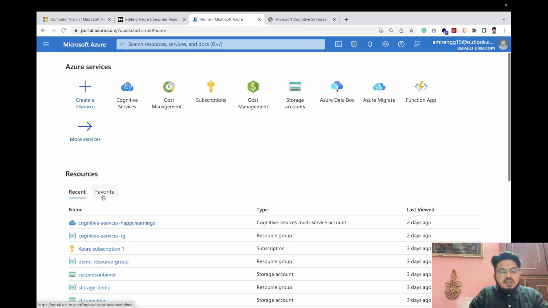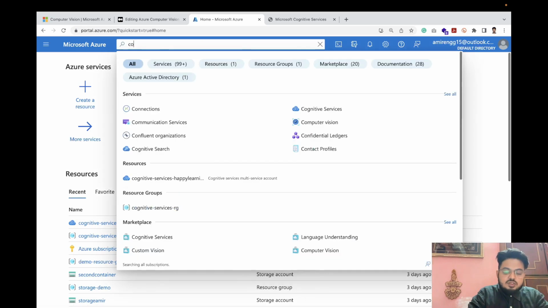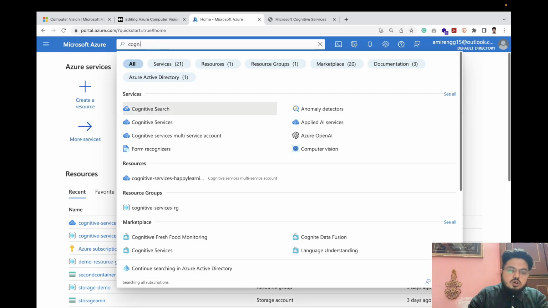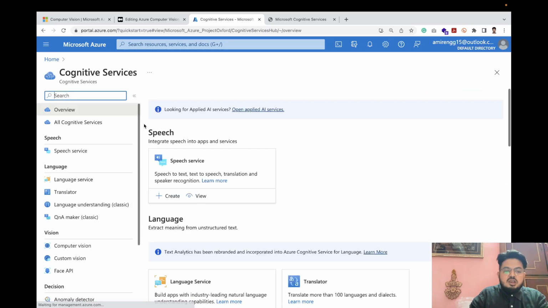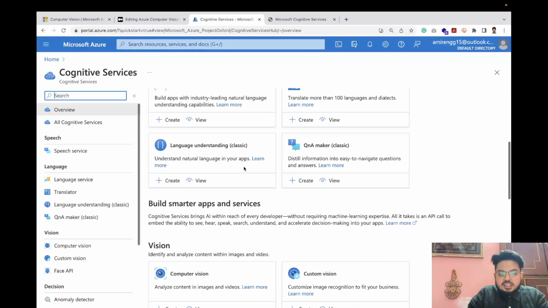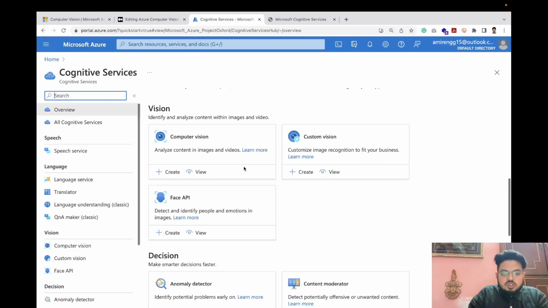If you have already opened the service, it will be available over here, but let us search. First step is go to Cognitive Services. We click it. Now over here we get lots of AI services. For using the Computer Vision service, we come to Computer Vision, and they have it well documented over here. It analyzes content in images and videos.